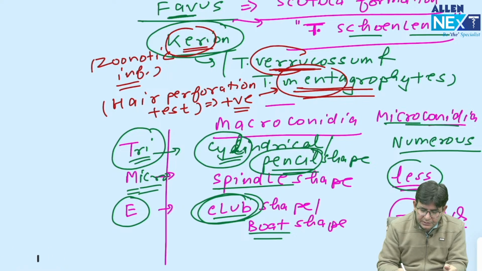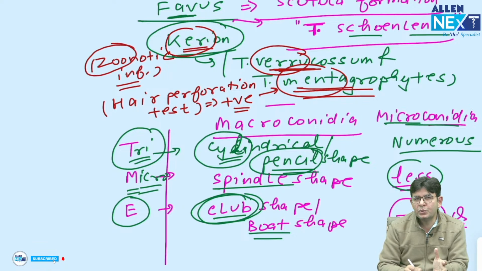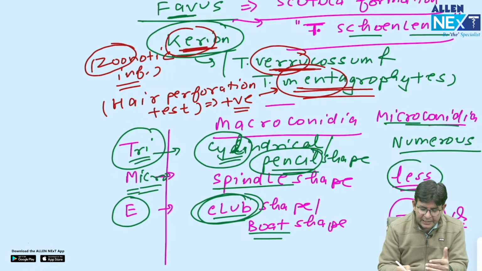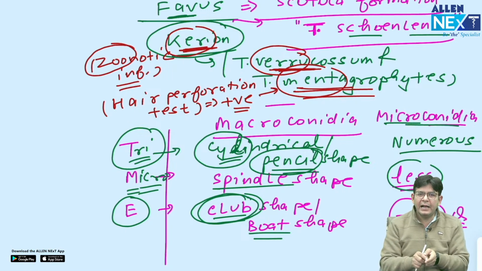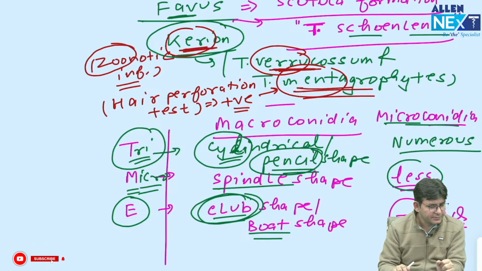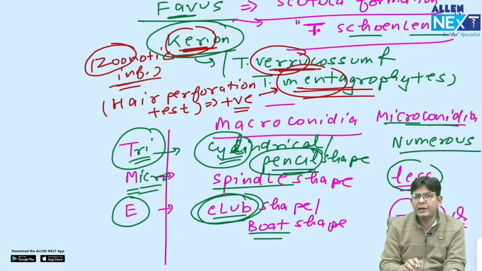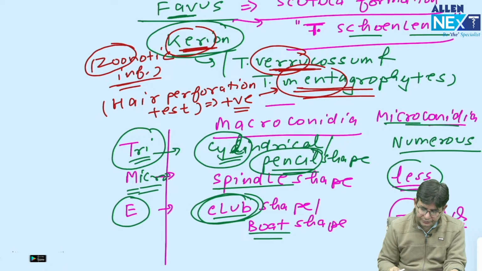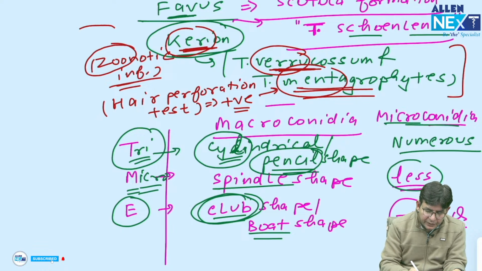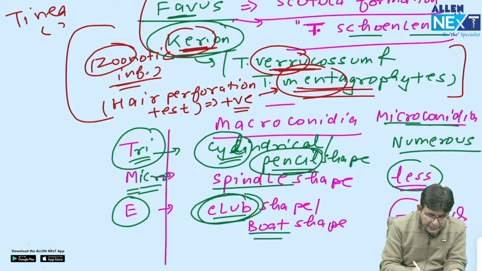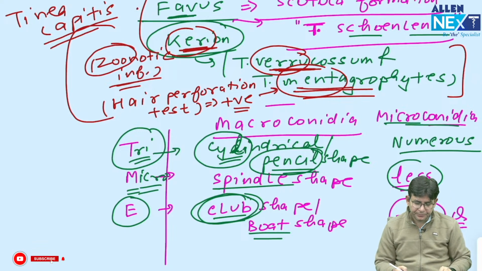And where should you keep these types of fellows? In the zoo. You know the upsetting activities of Carry Minati, so you have to relate all the things and come to these answers. Is it fine? So verrucosum, mentagrophytes, hair perforation test positive, zoonotic infection: these are all important in kerion. And the frequently asked question is kerion, and both of them come in tinea capitis.